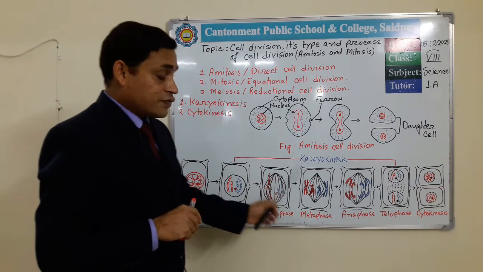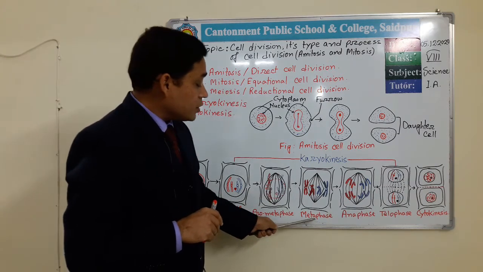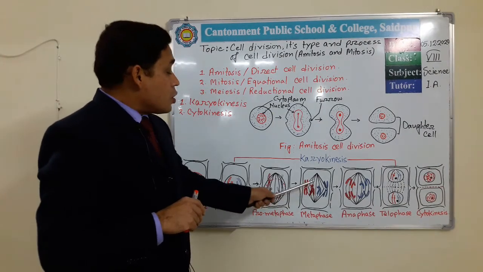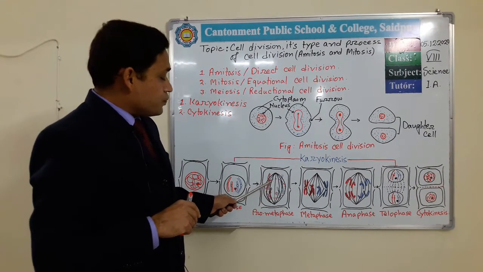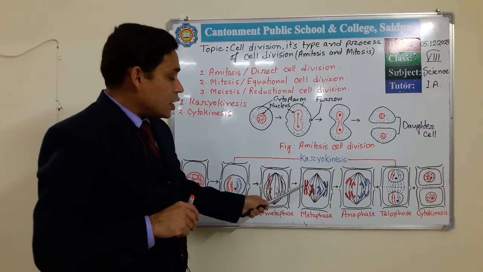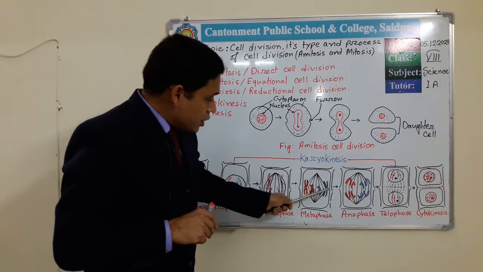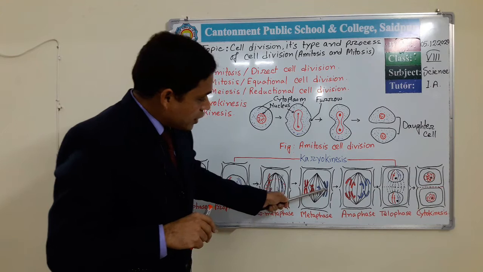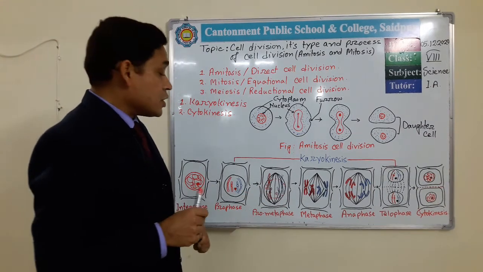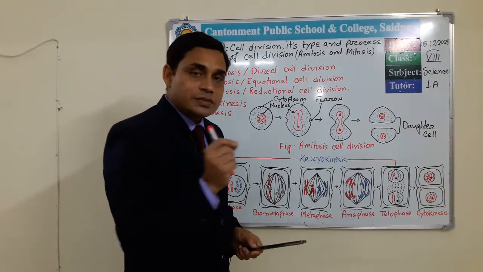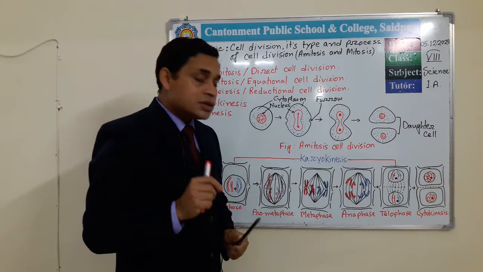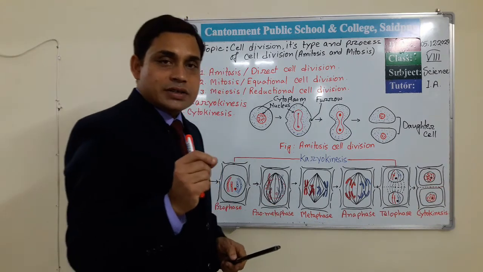But in the next phase, metaphase, all the chromosomes along with their centromeres come to the middle of the spindle apparatus. So this is one type of arrangement. This arrangement is known as metakinesis.